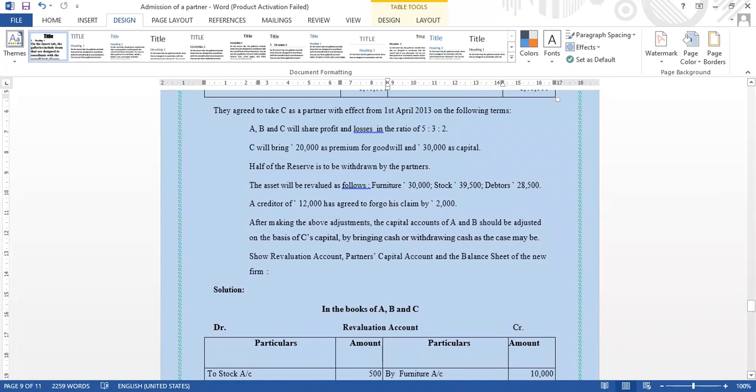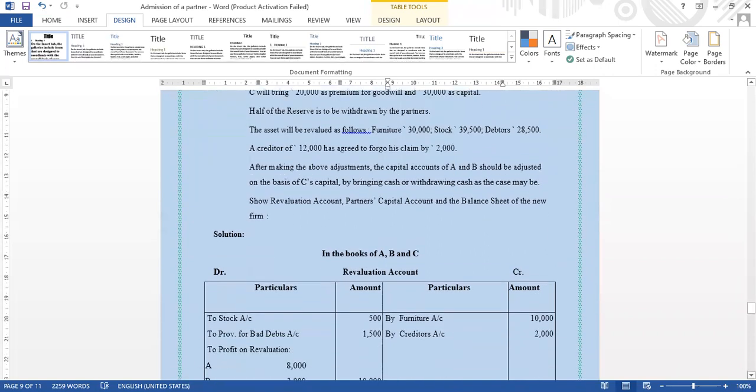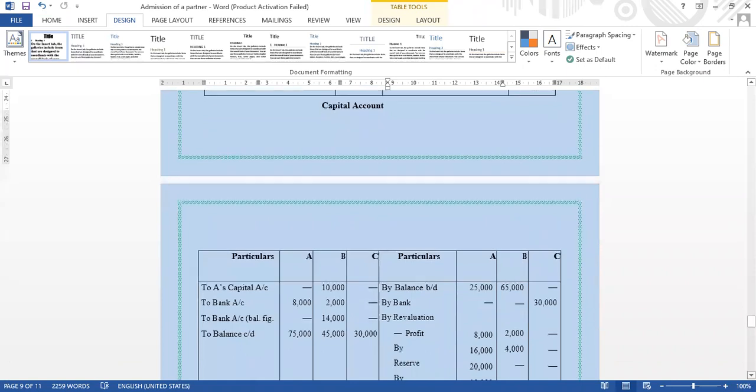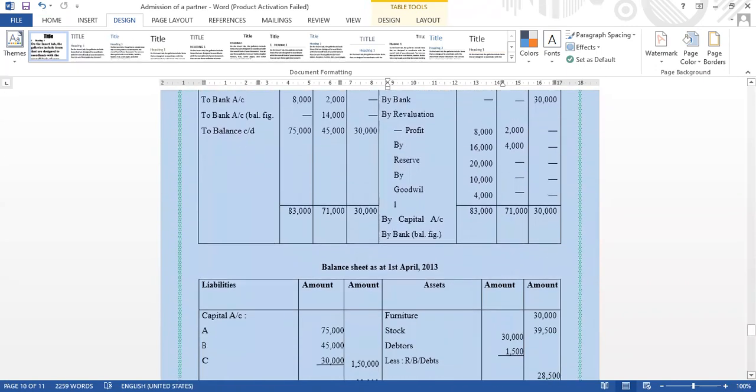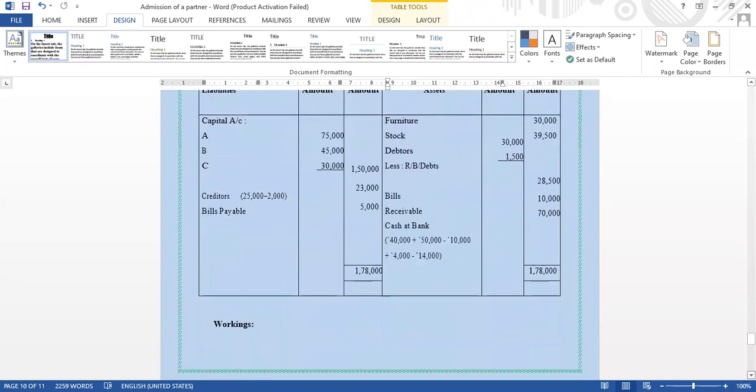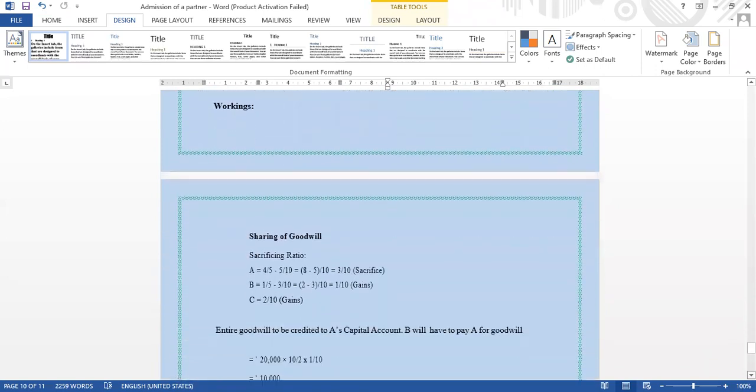Then you come to the next part, the capital account. Particulars for all the three partners, we should write, right? Some of the workings also I have given.